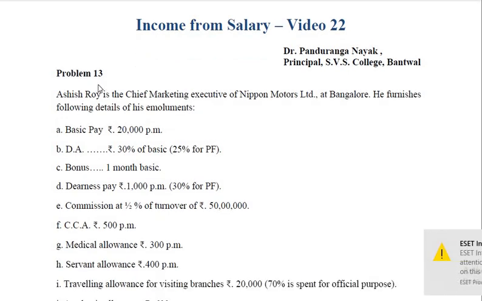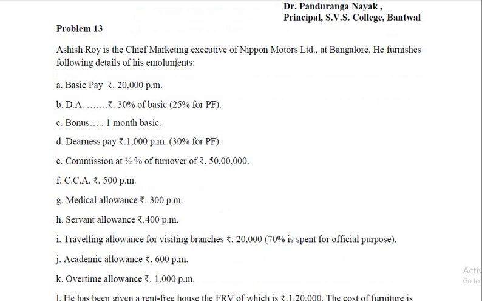This here is Ashish Roy, the Chief Marketing Executive of Nippon Motors Limited, Bangalore. He furnishes the following details of his emoluments. Basic pay 20,000 per month. So it is taxable, 20,000 into 12. DA, that is 30% of basic. So 30% of 20,000 per month into 12, or else of the total basic you calculate 30%, that is taxable.